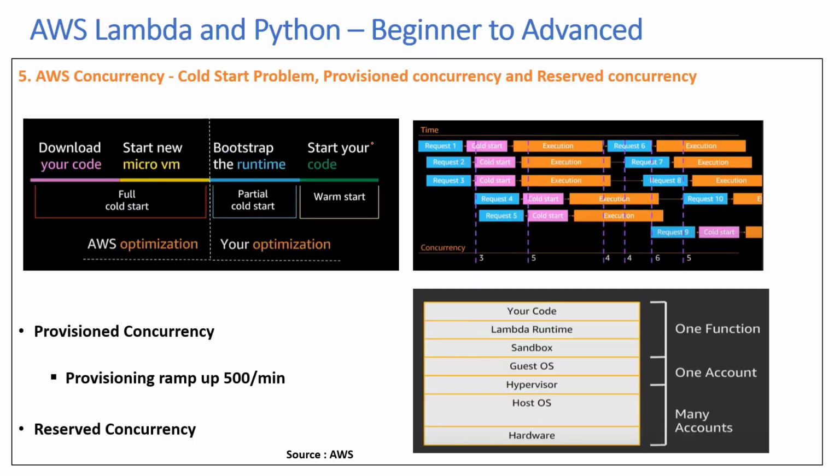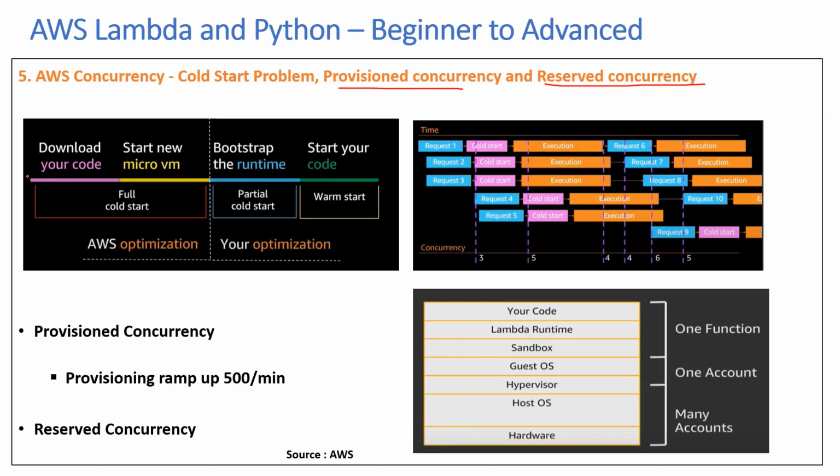Welcome to the second video on AWS Lambda key concepts. In this one, we are going to discuss Lambda concurrency, cold start problem, provisioned concurrency, and reserved concurrency. Earlier, we discussed AWS Lambda being a serverless solution, but there are some things you need to know while scaling the Lambda function. Before we get into that, let's understand how the Lambda function is invoked and what happens under the hood.